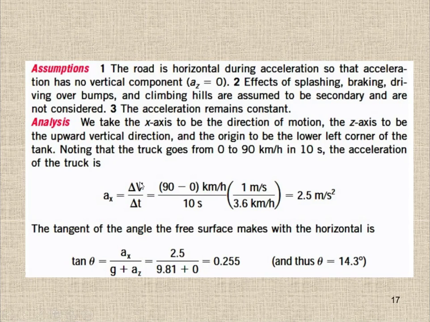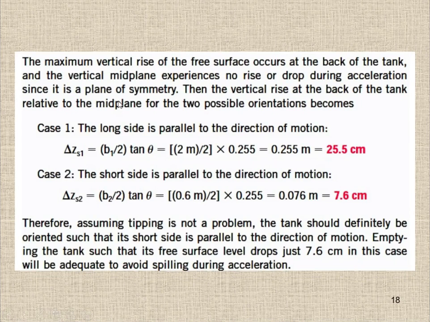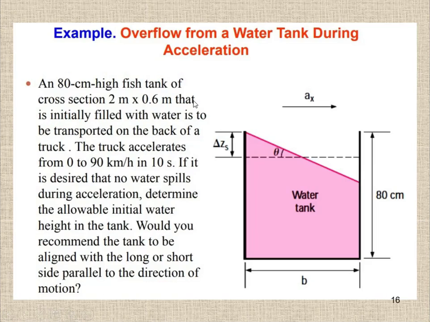Since we have two sides, one is a longer side, one is a smaller side, so we can write down that the maximum vertical rise of the free surface occurs at the back of the tank, and the vertical midplane experiences no rise or drop during acceleration. As I said here, there is no rise or fall. This is the midpoint, and this is the maximum rise.